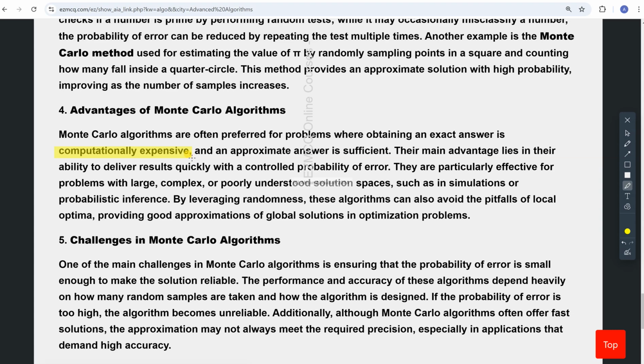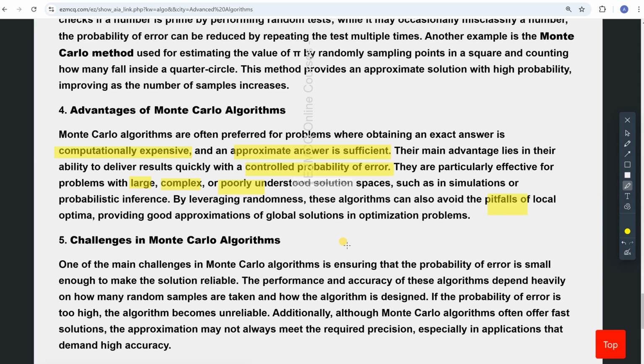So what are the advantages of Monte Carlo algorithms? They are useful where obtaining an exact answer is computationally expensive and an approximate answer is sufficient. Why do we settle for an approximate answer? Because the time to get the correct answer is very, very resource intensive. And of course, that answer is delivered with a controlled probability of error, right? So they are good for large, complex problems and poorly understood solution spaces. Randomness helps over there, and it avoids the pitfalls of local optima.